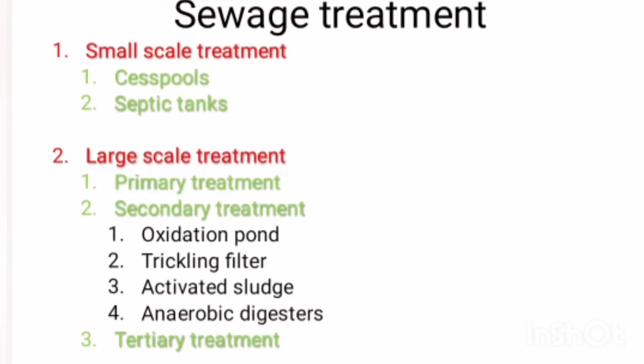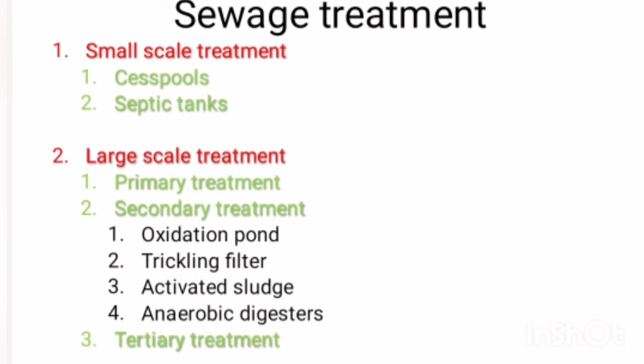Sewage treatment. There are two levels of sewage treatment. First one, small scale treatment. Second one, large scale treatment. Small scale treatment is done in homes and rural areas. Large scale treatment is done in cities and towns by municipal bodies.